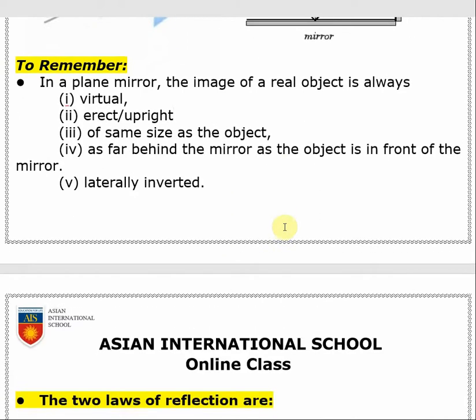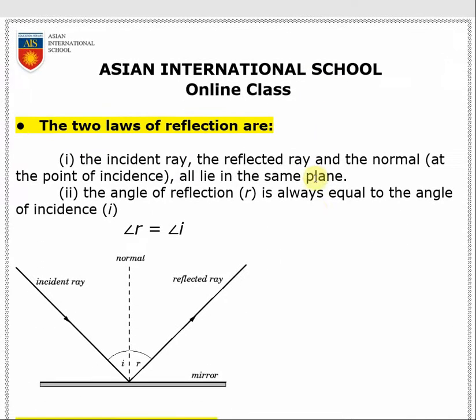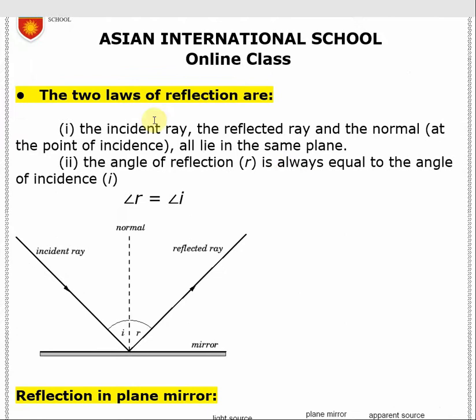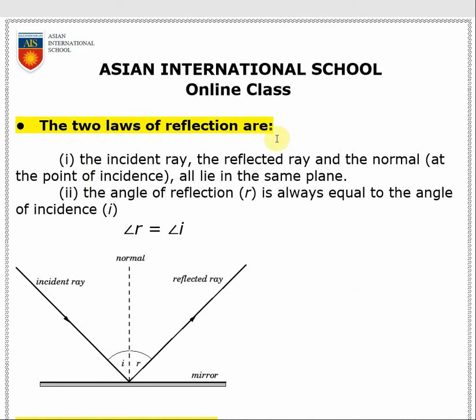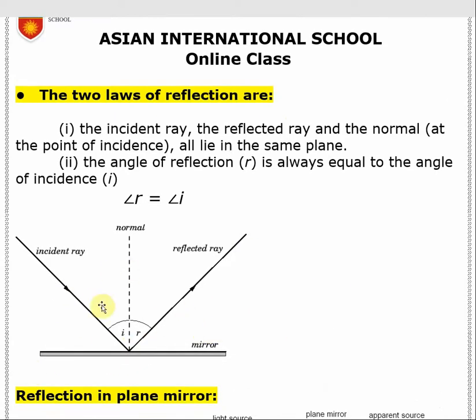Okay, now let us move on to our next topic. The next topic is the two laws of reflection. Here it is written, the first law says that the incident ray, the reflected ray, this is a picture of a plane mirror reflection or any other surface, the incident ray is falling on it, then reflecting, and if we draw one perpendicular at the point of incidence, then we call this perpendicular the normal.